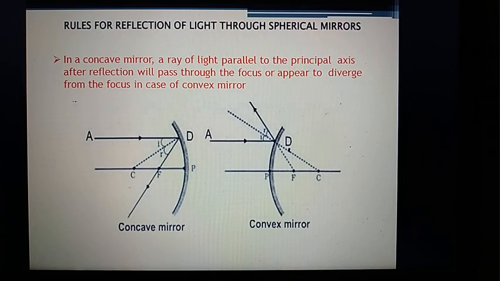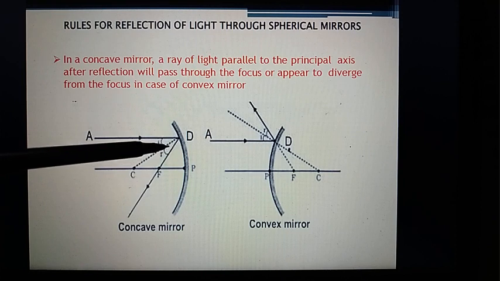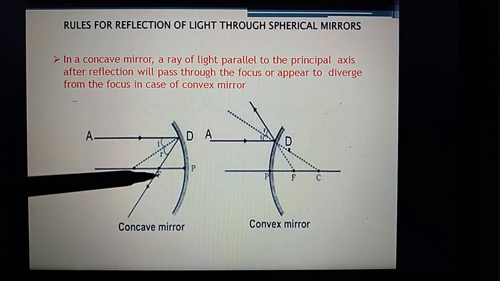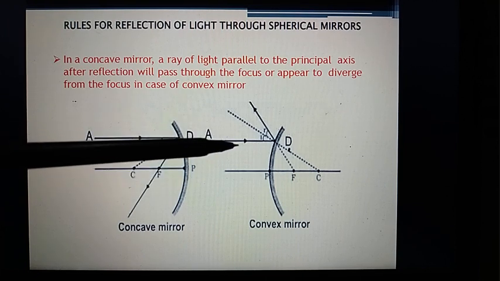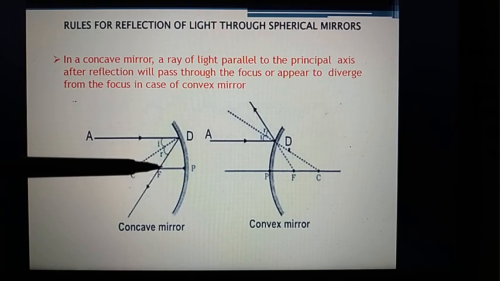Now the rules for reflection of light through spherical mirrors. If the incoming rays are parallel to the principal axis, then they will pass through the focus. In both kinds of mirror, you can see the rays are passing through the focus.